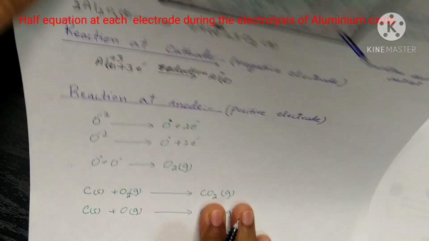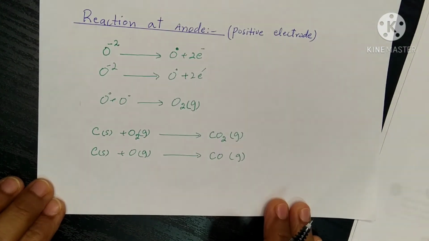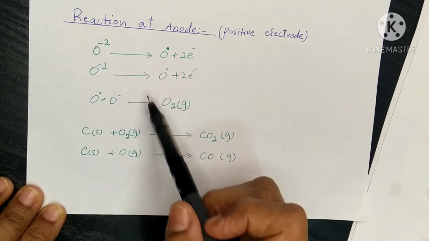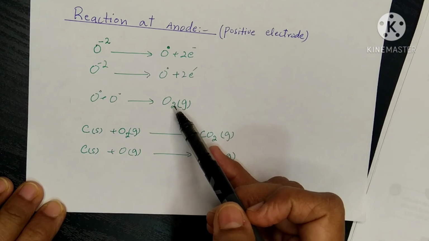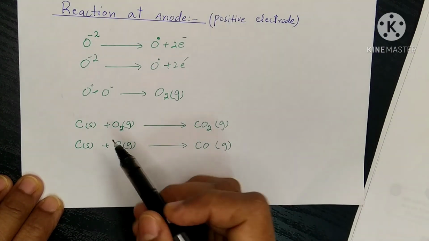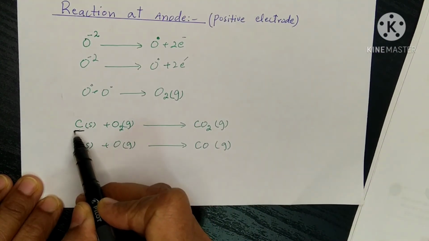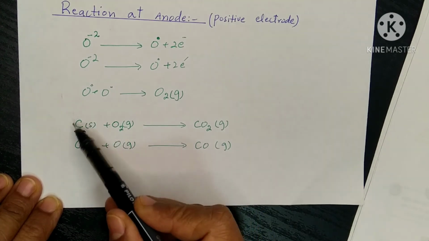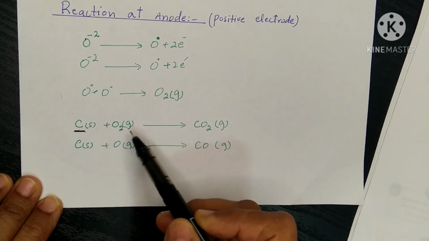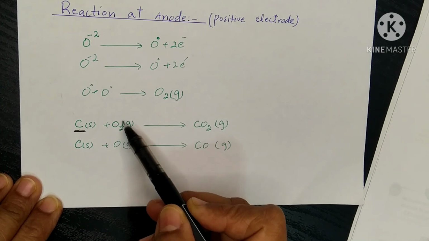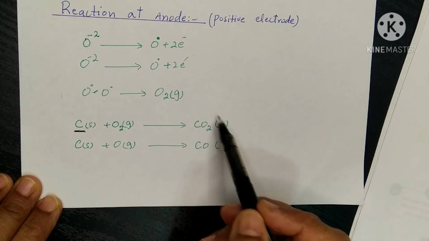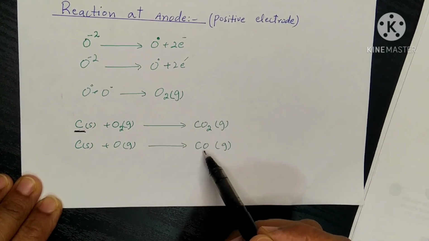At the anode there is a little bit lengthy process, because at the anode first oxide ions are converted into oxygen, and we know that the electrodes we use are carbon electrodes, that is graphite, and the reaction is going on at a high temperature. So at the high temperature, the oxygen that is released at the anode will react with the carbon anode, and it will be converted into carbon dioxide or carbon monoxide.